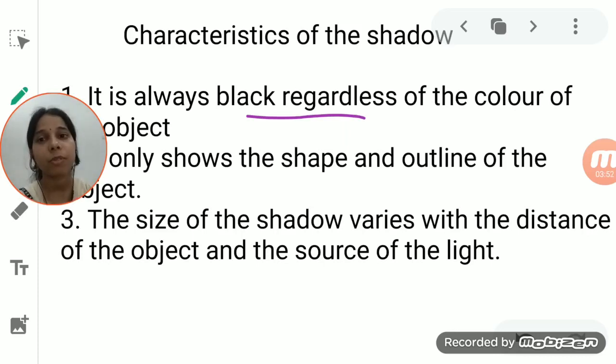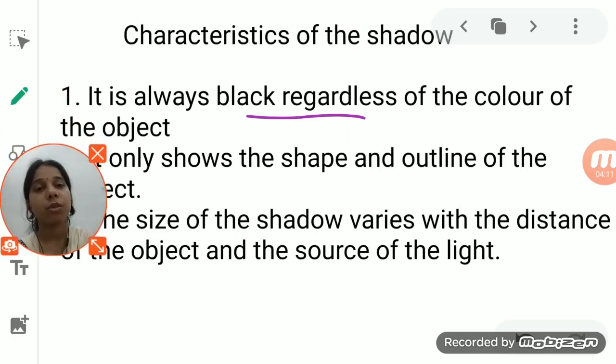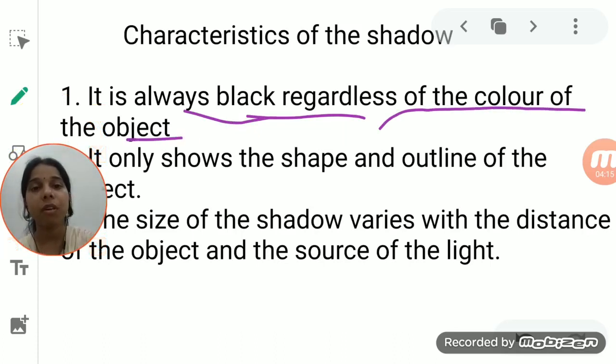If the color of the object is green, or if you are wearing a green dress or a blue dress or a white dress, even then, wearing a different color, the shadow remains black. So the first thing is that it is always black regardless of the color of the object.